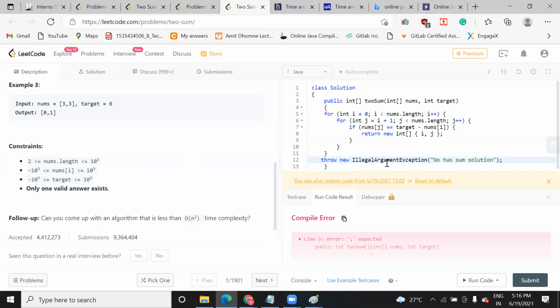If there is any illegal argument, the throw keyword is used to throw the error. If your code has any error, then it will throw it. If you don't have any error, or your backend code is running fine, then this will not give an error. So if you comment this throw keyword, then if any argument is unsatisfied, it will give an error. That's why I was getting the error. Now I will run it and let's see whether it is working.